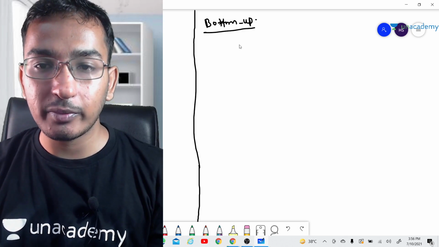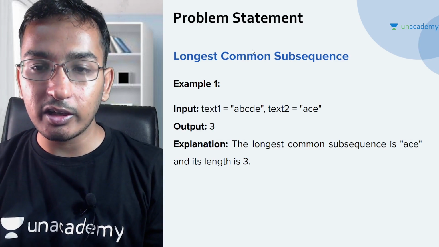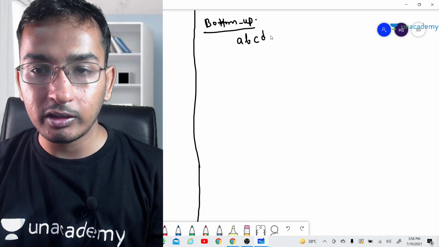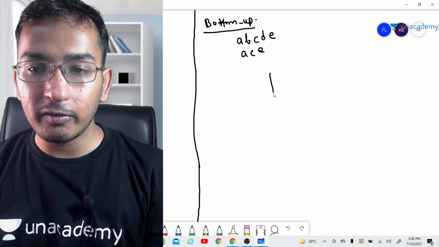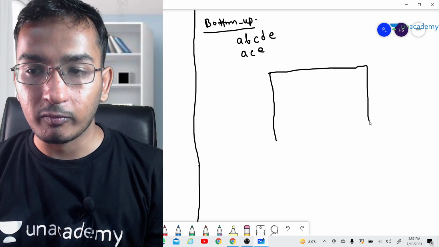Before jumping into the solution, I want to do a dry run for you. This is A, B, C, D, E and A, C, E. We will have a grid here. What will be the grid size?